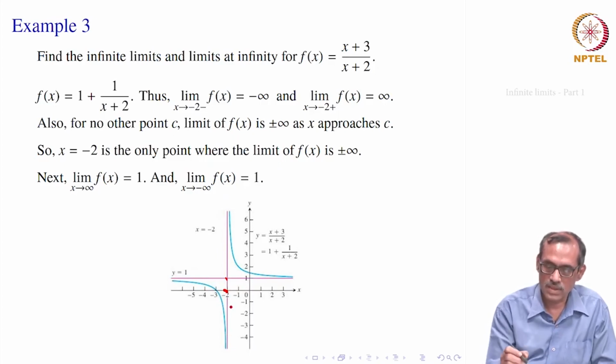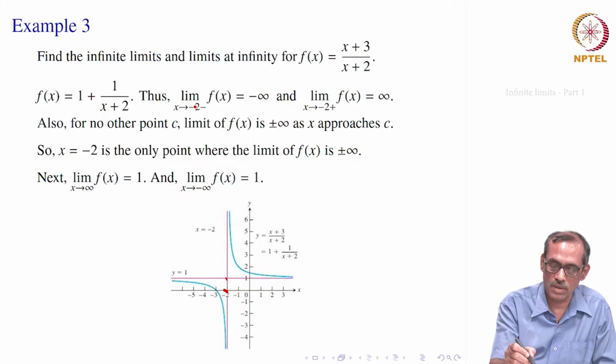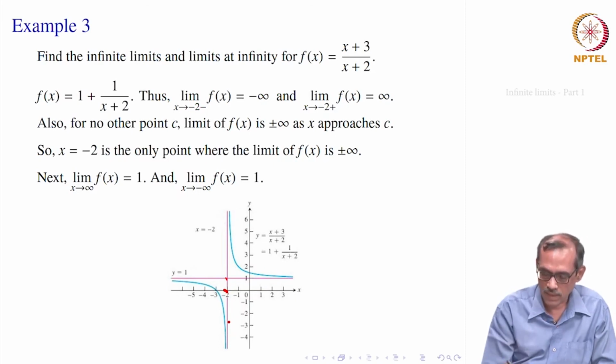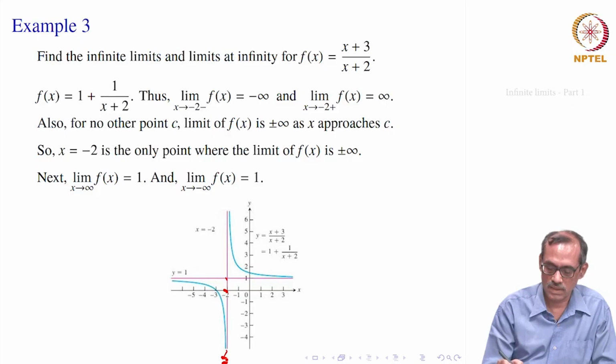What it says is that as x approaches minus 2 from the left side, it goes to minus infinity, as is seen from the picture, and as x approaches minus 2 from the positive side, it goes to infinity. So, sometimes this line is called an asymptote also. Anyway, we are not going to do that.